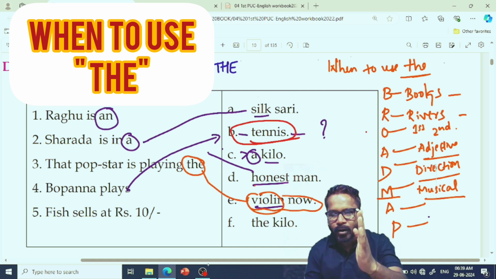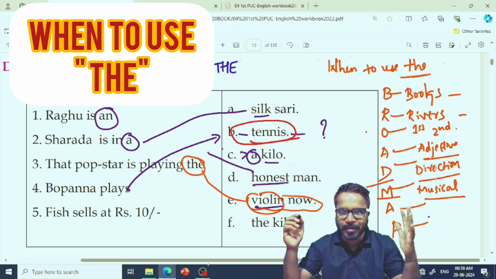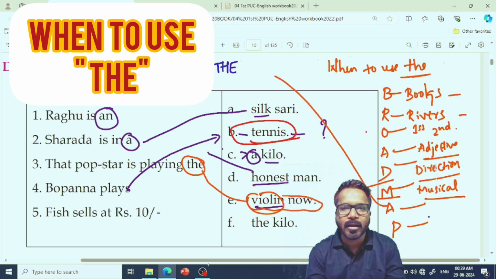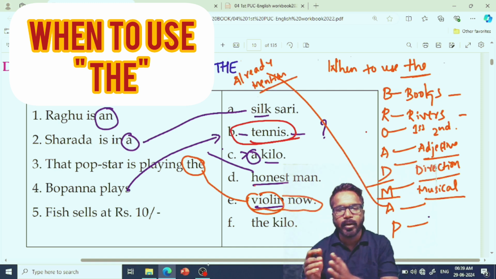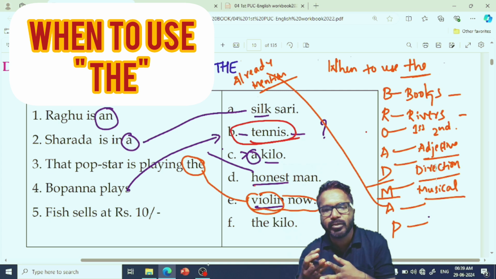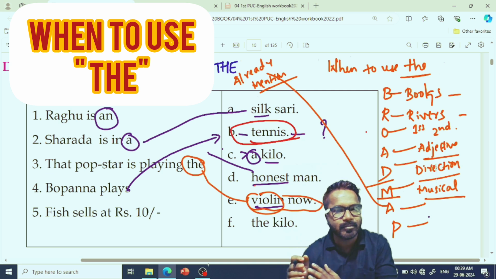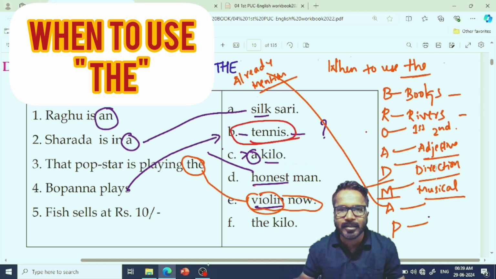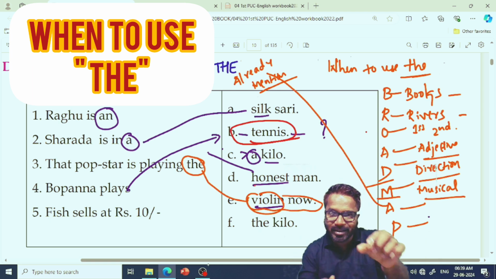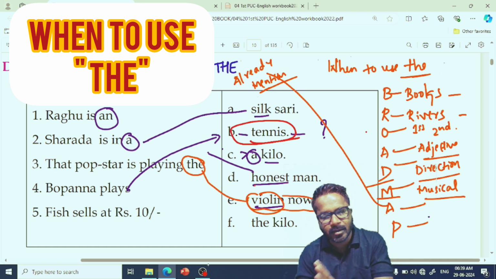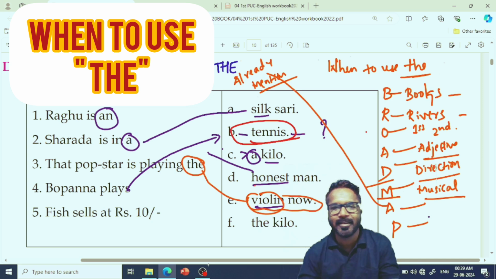Again, remember BROAD MAP. The next comes already mentioned thing. A for already mentioned thing. Already mentioned means: I saw a boy. You don't know which boy I'm talking about. I'm talking about him the first time. I saw a boy. The boy is very handsome. I'm not talking about all the boys in the world. I'm talking about the particular boy which I mentioned. I saw a girl. The girl is beautiful, not a girl is beautiful.